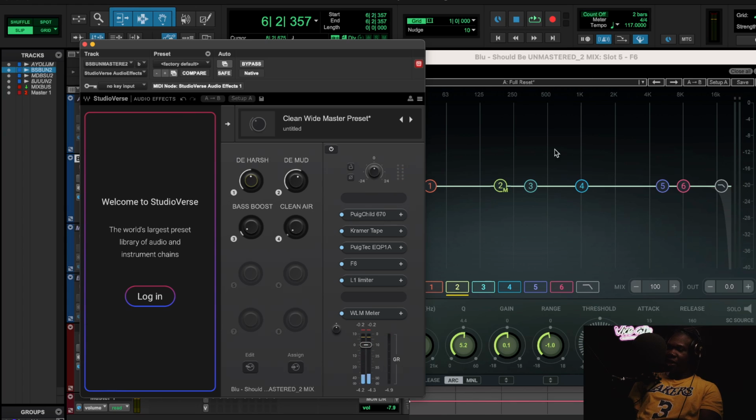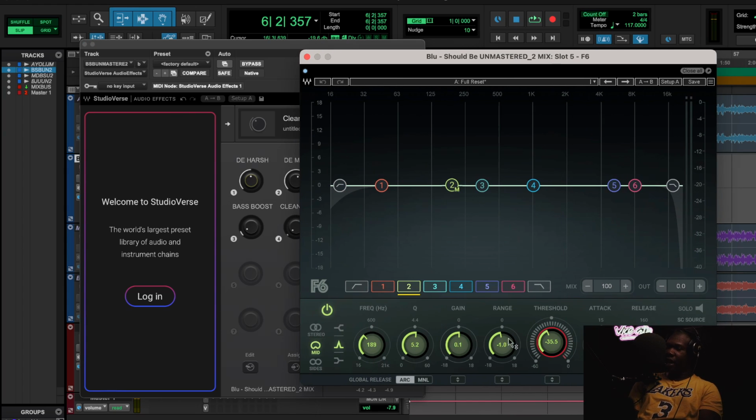And the great thing about these presets, they're foolproof because the range is no more than 1 dB. You probably wouldn't want to cut more than 1 dB. At that point, if you got that much harshness, you go into the actual mix and do something about it. But it's cool how the F6 is already set up with these knobs where I'm like, okay, I want to demud.